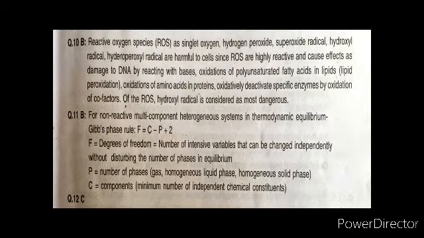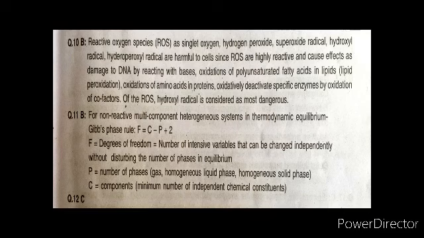The question is, which type of reactive species of oxygen is most dangerous to cells? Reactive oxygen species like singlet oxygen, hydrogen peroxide, superoxide, and hydroxyl radical are harmful to the cell because ROS are highly reactive and cause damage to DNA by reacting with the bases, oxidation of polyunsaturated fatty acids, and oxidation of amino acids. Of all these, the hydroxyl radical is considered the most dangerous.